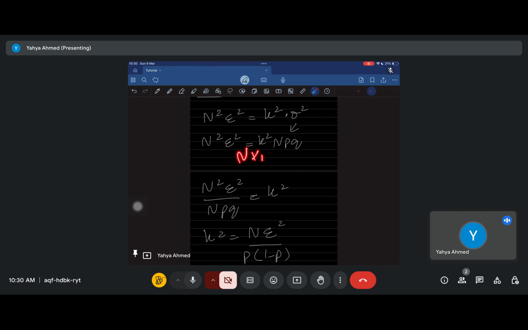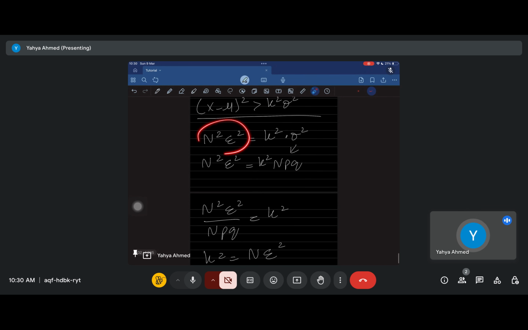N times p times (1 minus p), you can also write it this way. And p times q, it's a binary event, that either happens or doesn't happen. So in that case the variance comes out to be n times pq. Okay. So we know that if we divide this value by the variance, we're going to be left with k square.